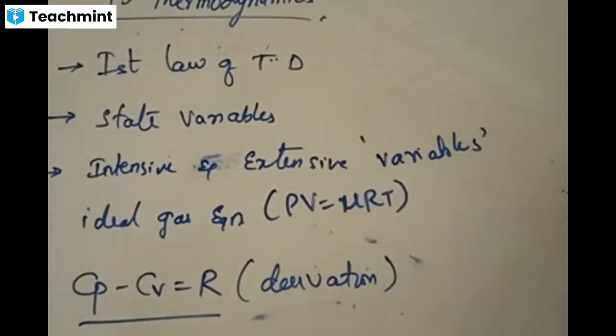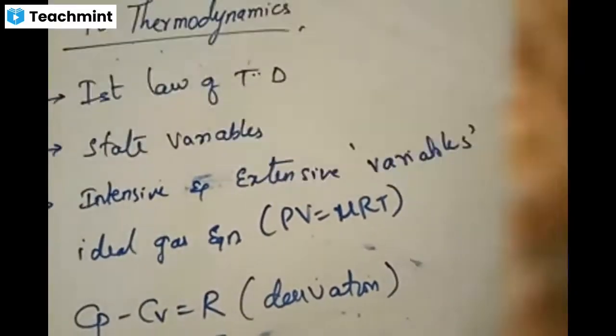In yesterday's class, we saw terminologies related to thermodynamics. We saw the definition of thermodynamics as the measurement or study of heat and temperature, and their interconversion from one form to the other. We also saw the zeroth law of thermodynamics, which states that if two systems are separately in thermal equilibrium with a third system, then those two systems are said to be in thermal equilibrium with each other. Hopefully you remember these few points.